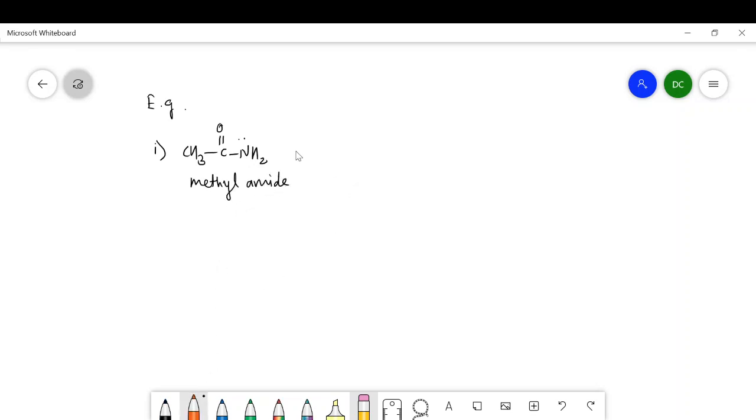When it is treated or heated with bromine and alkali, I will write here NaOH, it will give the corresponding CH3NH2, that is methylamine. Here you can see there is a loss of the CO group and this NH2 is joined with this methyl group.